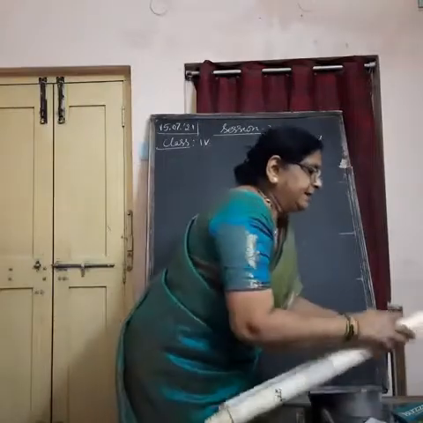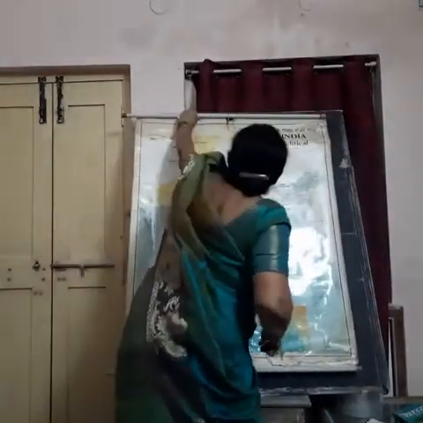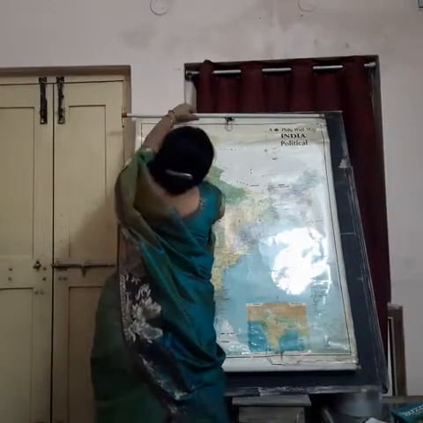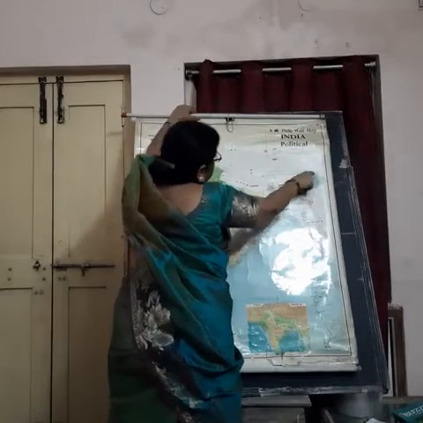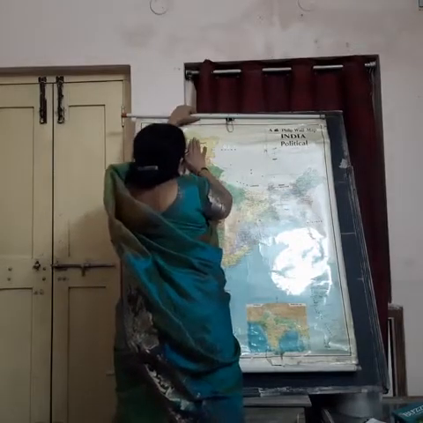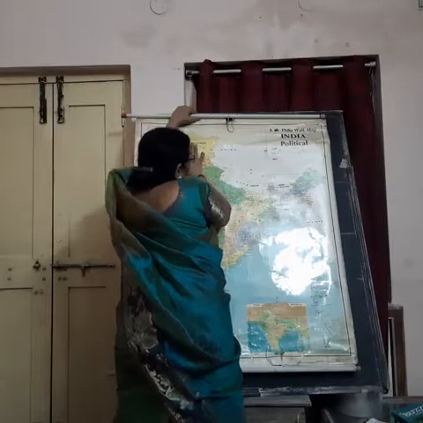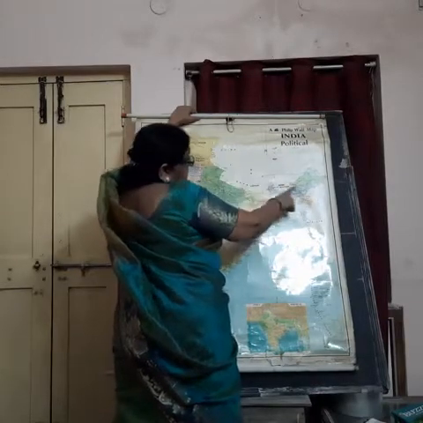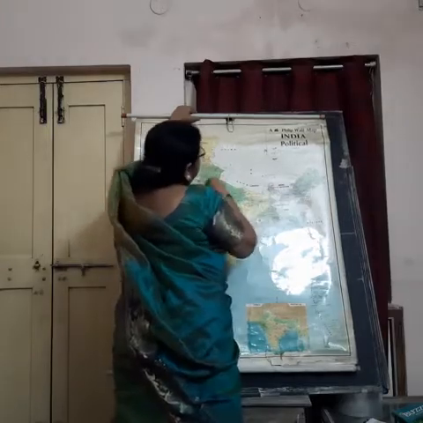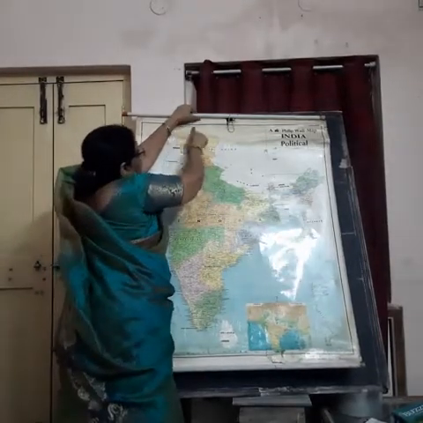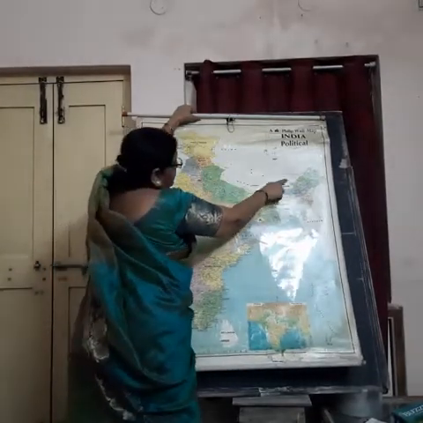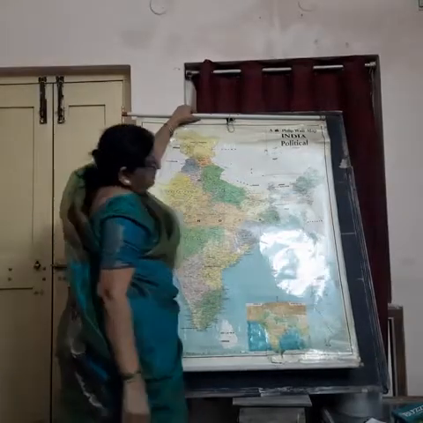If this is the map of our country, the Himalayas are the mountain ranges which are located in the northwestern part and extend till the east of our country. They are spread from Jammu and Kashmir in the northwest till Arunachal Pradesh in the east. Look here. This is Jammu and Kashmir. From here they are located till Arunachal Pradesh.